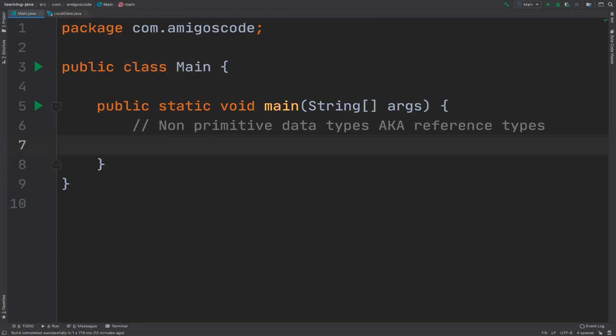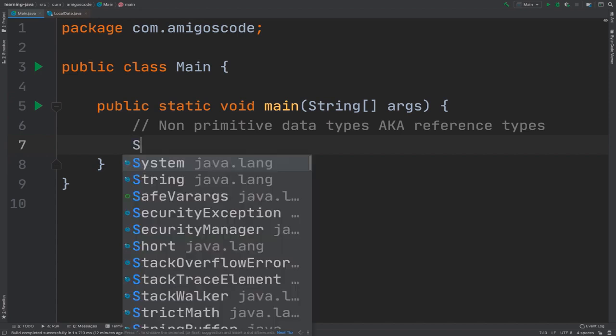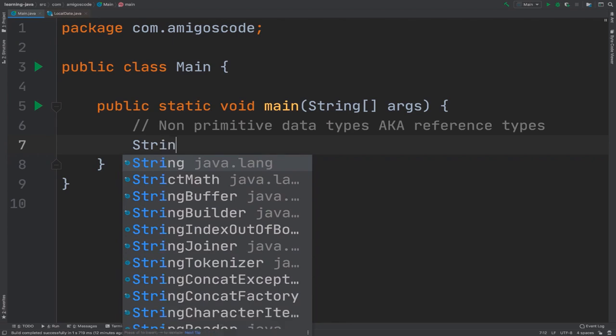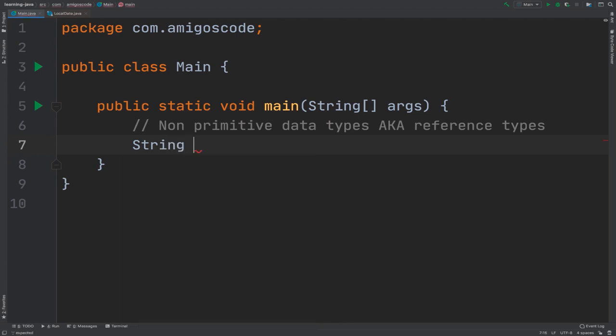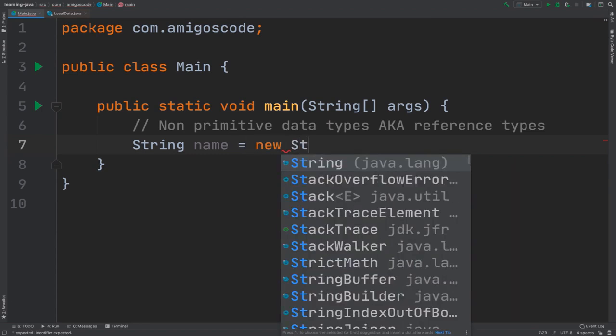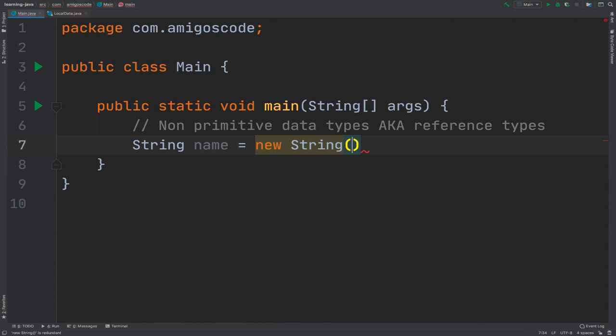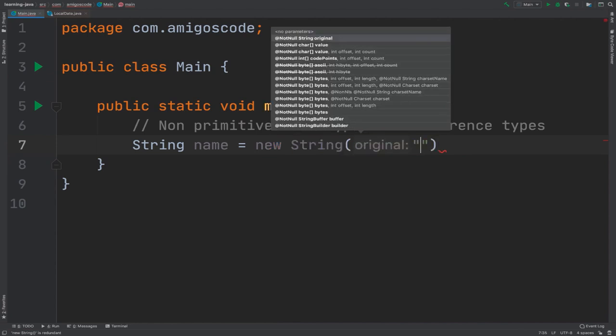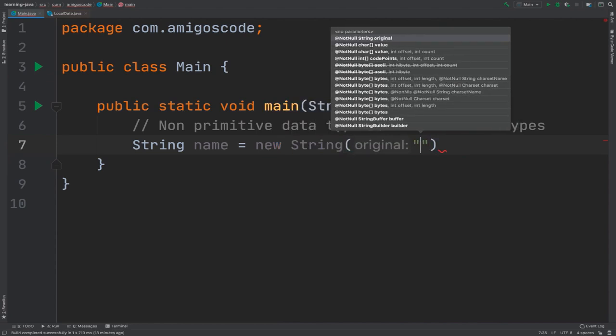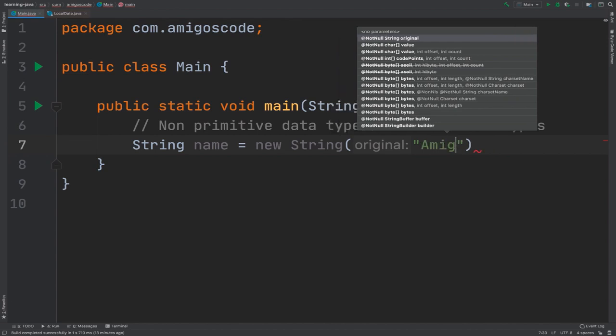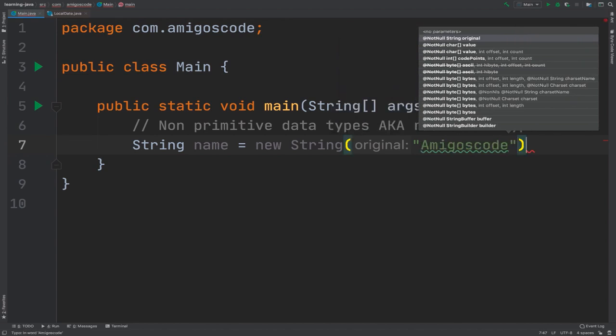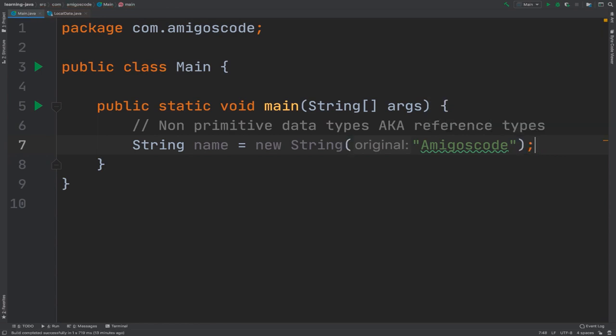So let's go ahead and create this reference type. Simply type capital S and then String, and then let's simply say name equals, and then new, and then String. So make sure you have the exact same thing that I have. So right here, simply say String, and right here I'm going to say amigos and then code. Now I'm going to end this with semicolon.